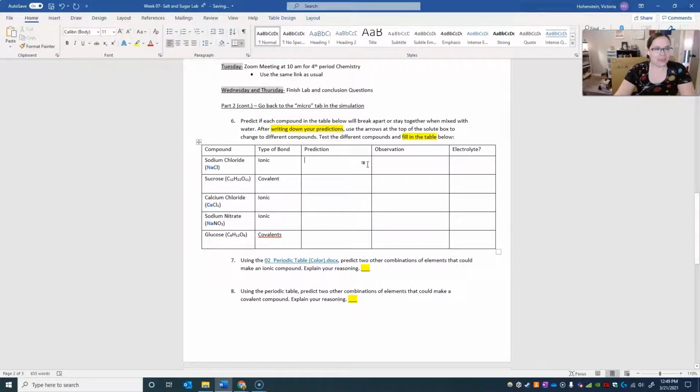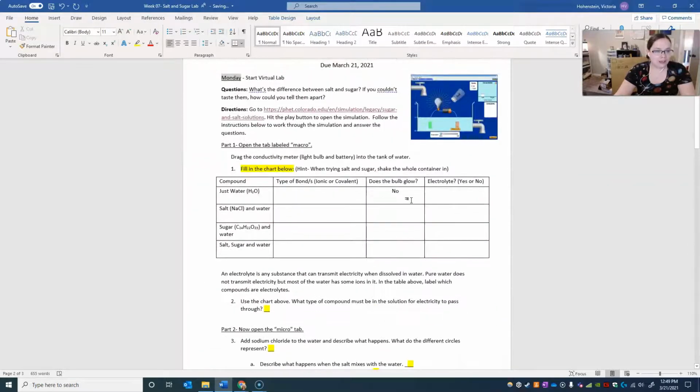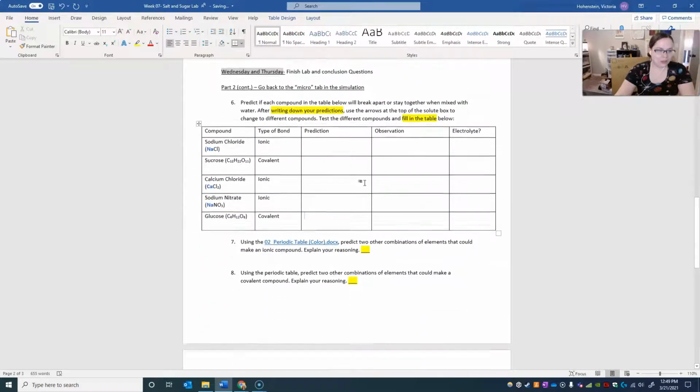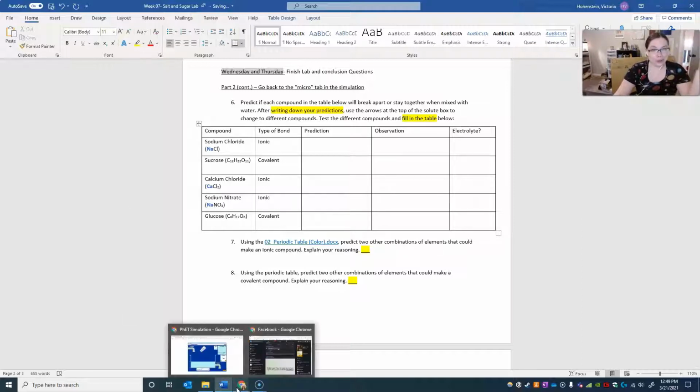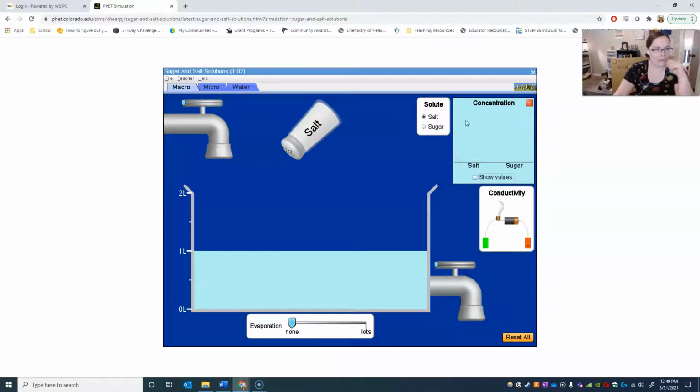So then you make your predictions. I would go up here and look at what happened. So, which do you think dissolve in water, ionic or covalent? Make sure you write down the predictions before you do the simulation. The point is to predict. So, let's go to the simulation now and we'll test sodium chloride, sucrose, calcium chloride, sodium nitrate, and glucose to see what they do when you add water.